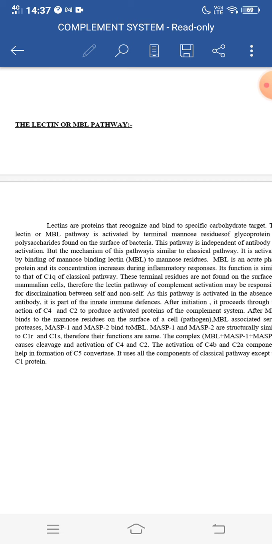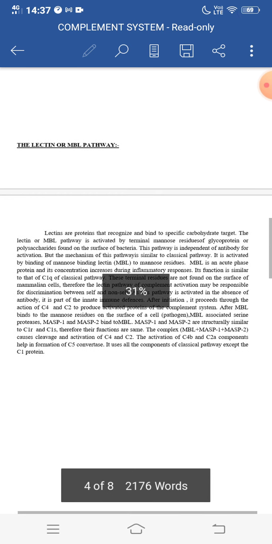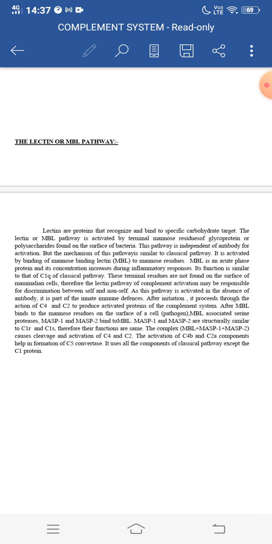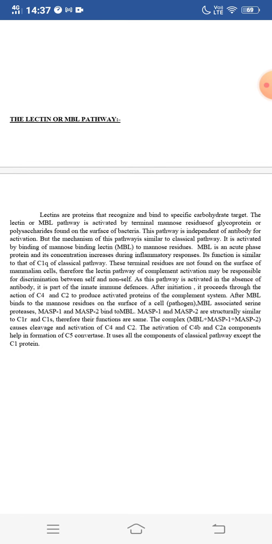cells. Basically, on the surface of the bacteria, the terminal residues of glycoproteins or polysaccharides are found. Here the lectins get bound, but the mechanism of this pathway is similar to the classical pathway. It is activated by binding of mannose binding lectin, MBL, to mannose residues. MBL is an acute phase protein and its concentration increases during inflammatory responses.